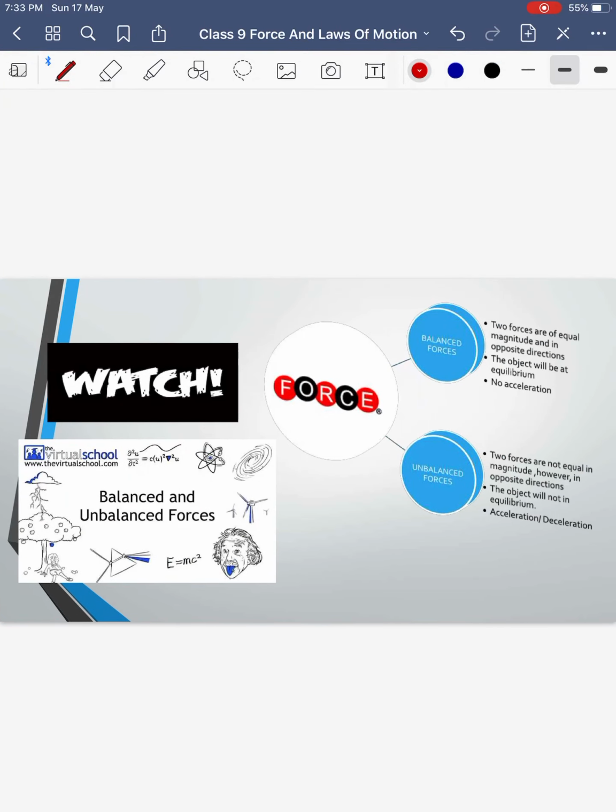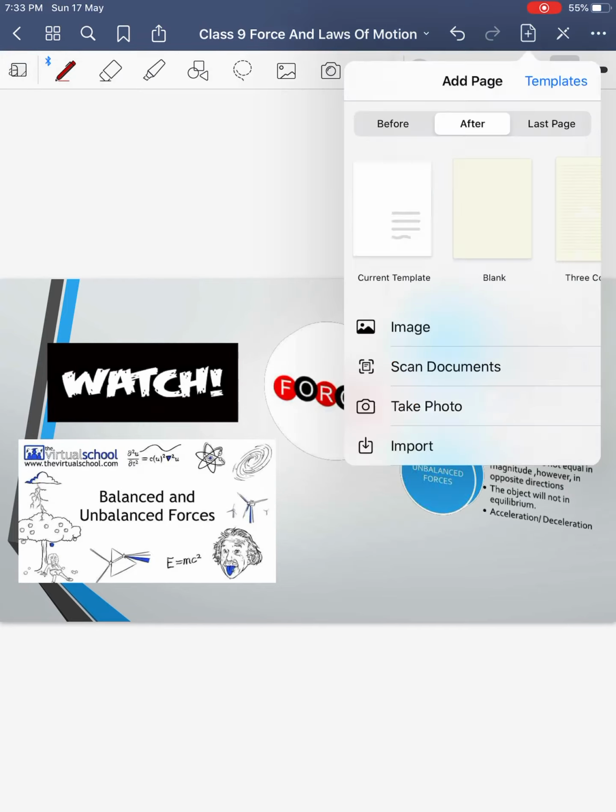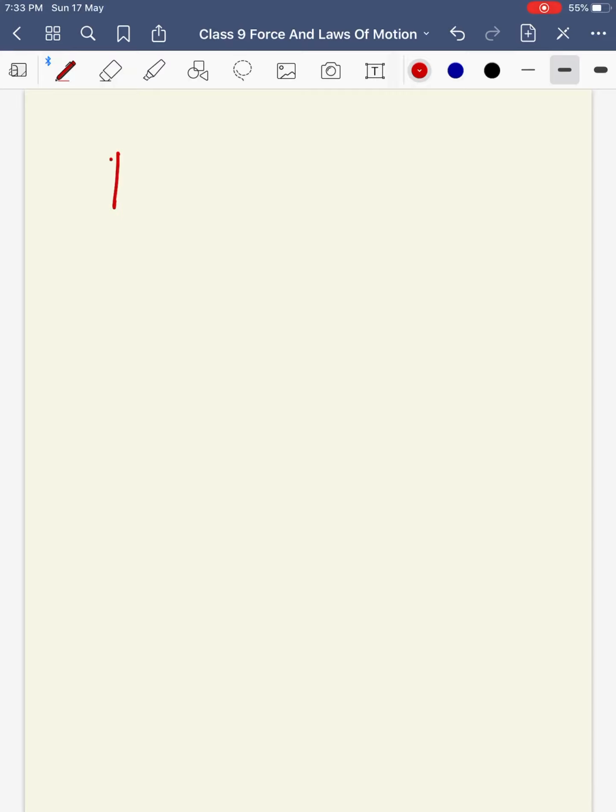The next thing we will be discussing is balanced and unbalanced forces. Balanced, as you can make out from the name, means the forces are balanced, so the net effect of the force on the object is zero. Unbalanced is when the forces are not equal. What do we mean by that? Suppose I take a block, I apply a force F1 from left to right, and I apply a force F2 from right to left.